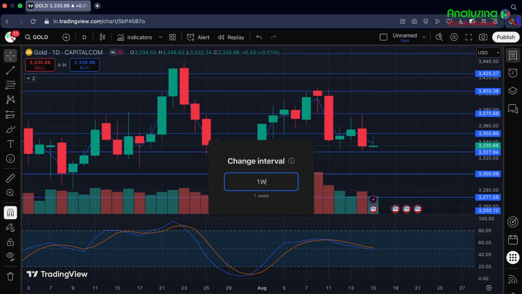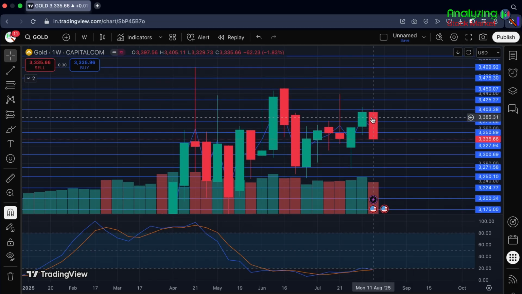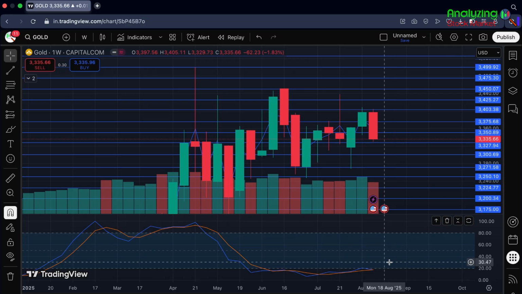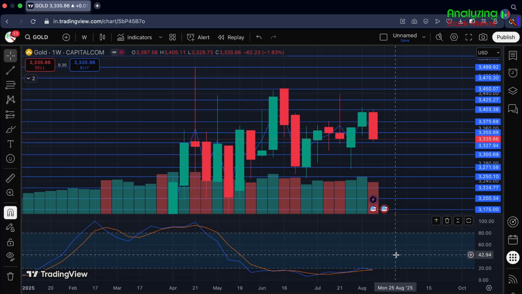So here let's open a weekly chart. In this weekly chart, if I talk about the candle, you can see a big bearish candle, a big body with a small upper and lower wick. If I talk about the stochastic RSI, it's in an oversold area, which indicates a positive or upside move. But remember, as we always say, you should not depend only on RSI or other indicators. We should also look for other factors which move the pair, like any news or important events, and then make a decision according to that data.